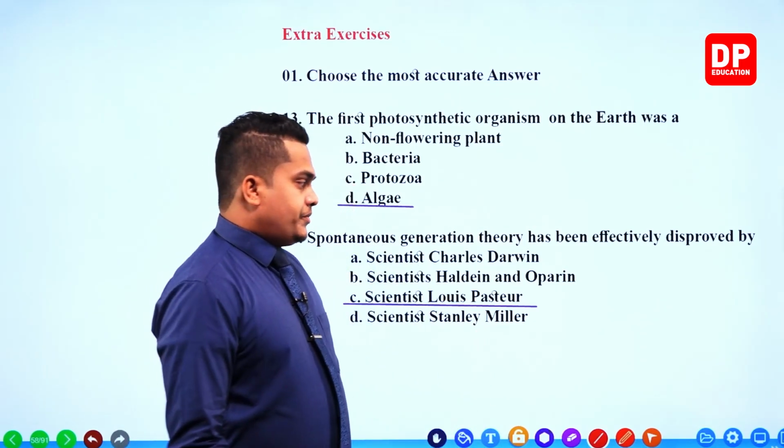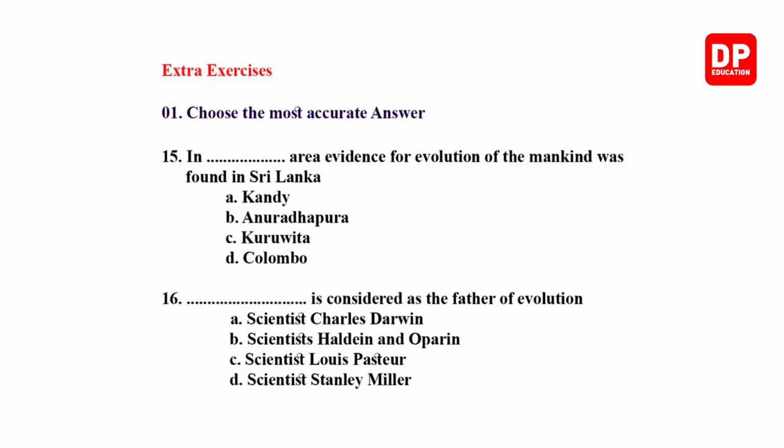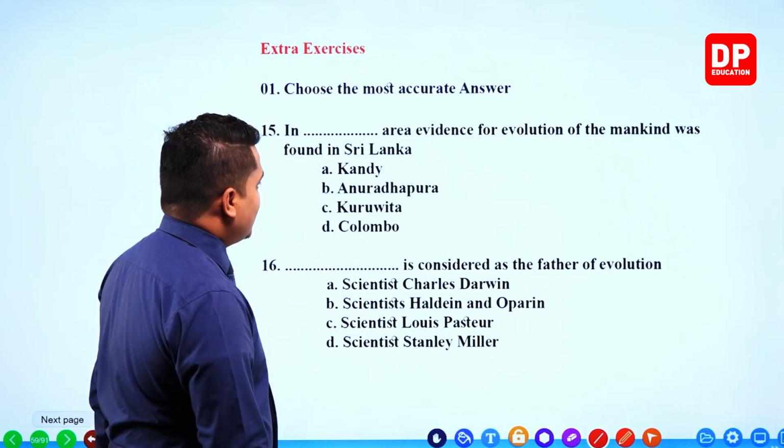Okay, right then. In blank area, evidence for evolution of mankind was found in Sri Lanka. So you have to select the correct answer for the blank.